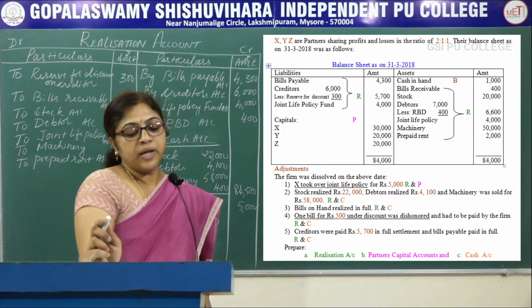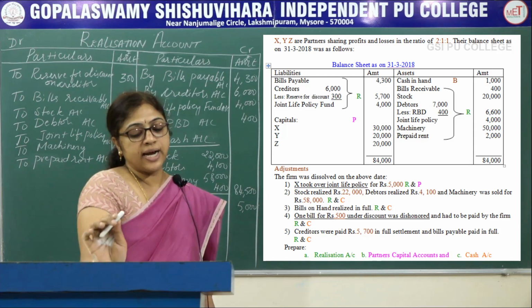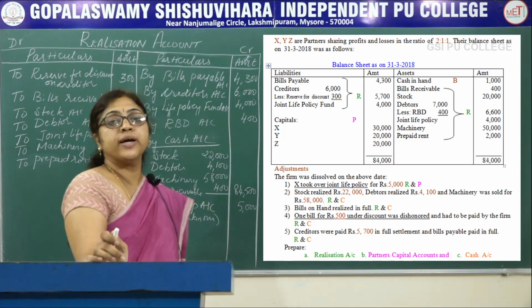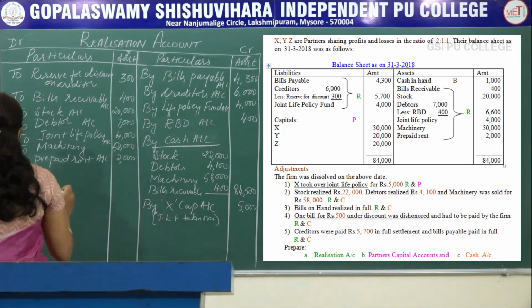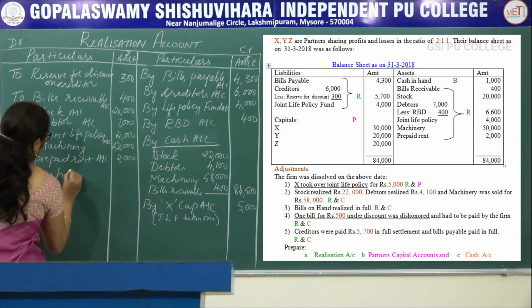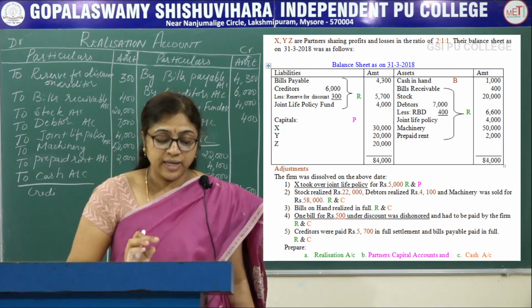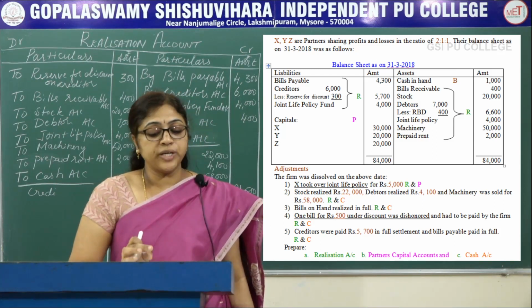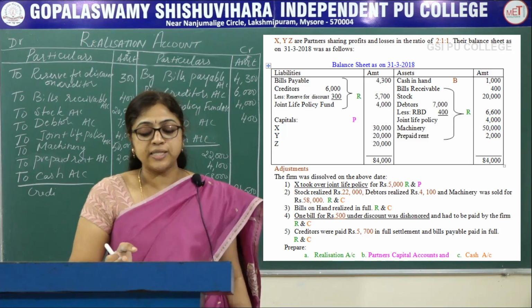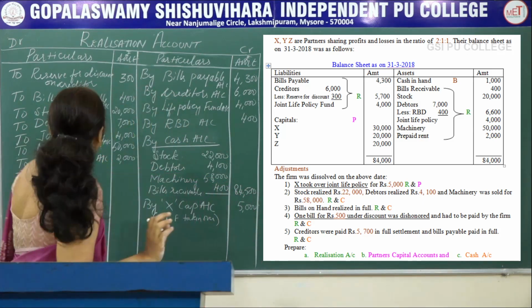Fourth one, bill for rupees 500 under discount was dishonored, had to be paid by the firm. So on the debit side of the realization account you record to cash account. Fifth adjustment, creditors were paid rupees 5,700 in full settlement and bills payable paid in full value.